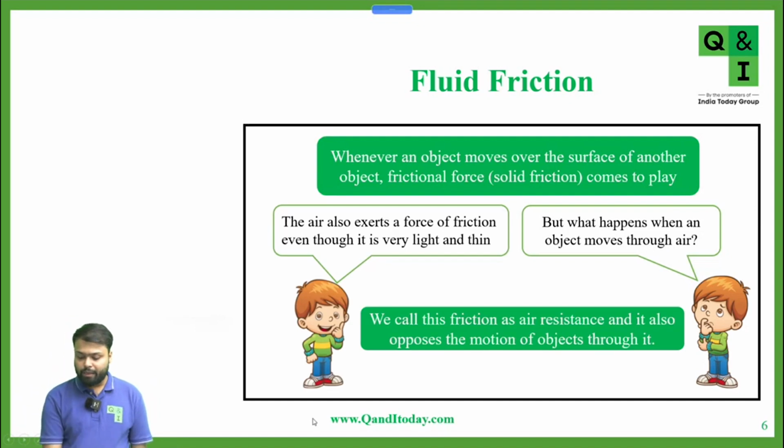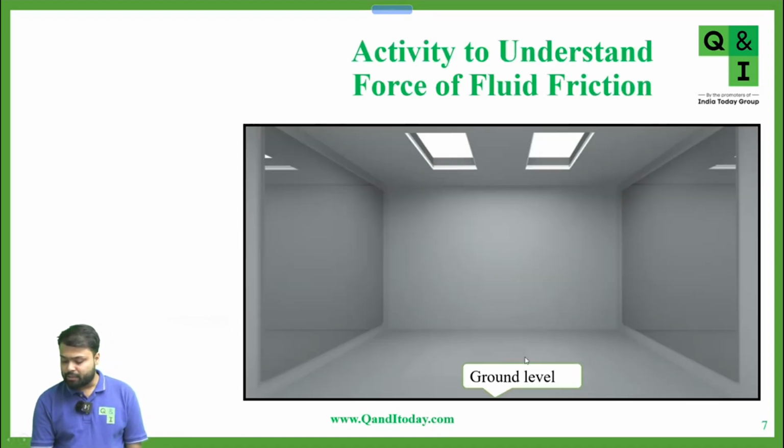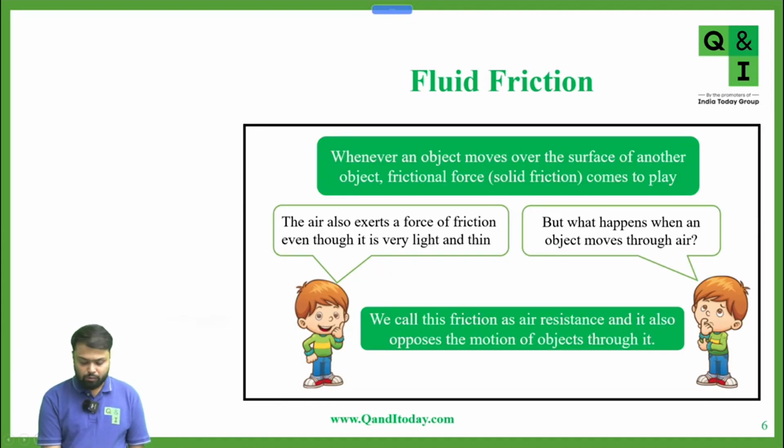The air also exerts a force of friction, even though it is very light and thin. We call this friction air resistance, and it also opposes the motion of objects through it.